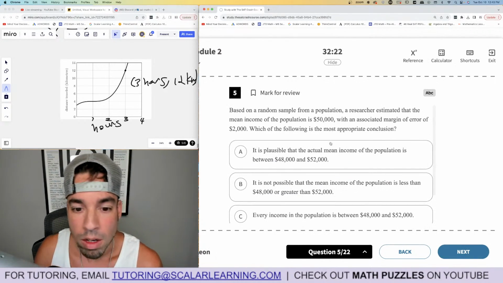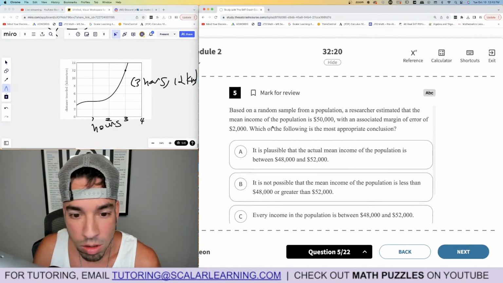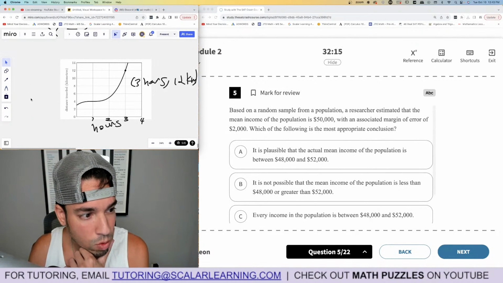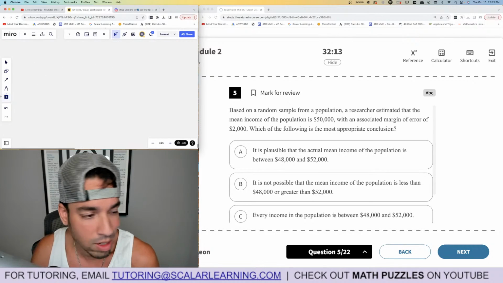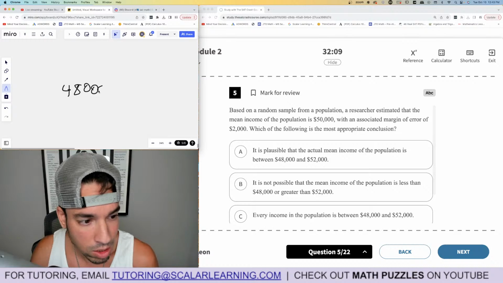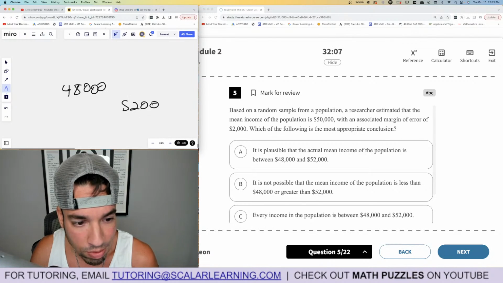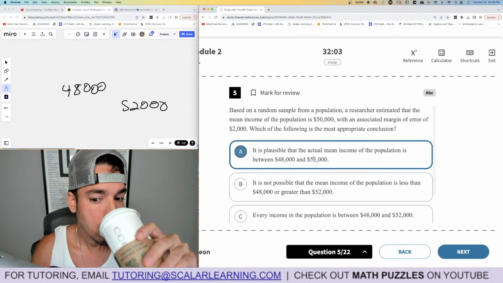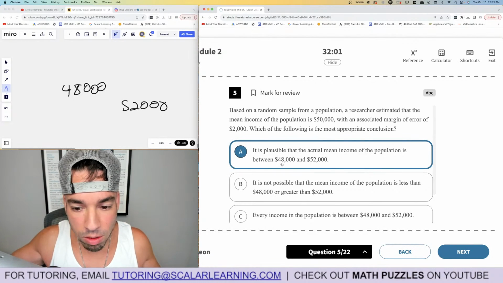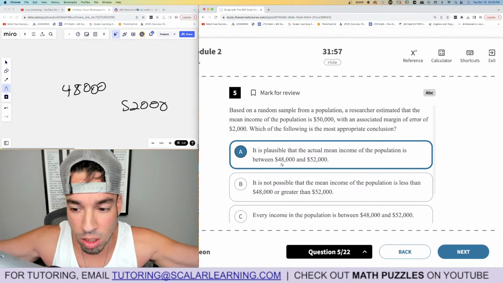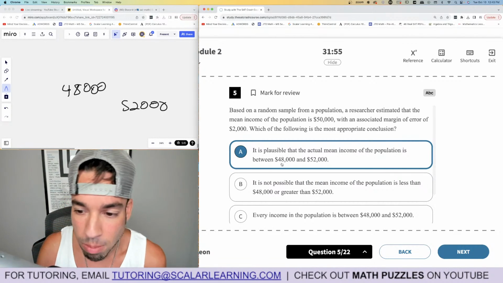Boom, done. 5, based on a random sample from a population, the mean income of the population is 50,000 with a margin of error. Okay, what do I do with margin of error, if you've watched this channel? I always go right into it: margin of error, that's plus or minus. That means on the low end, the mean could be 48,000. On the high end, the mean could be 52,000, right? Boom, I see it right there. It's plausible. It doesn't mean it has to be, but it's highly plausible that the actual mean is somewhere in that zone, in that margin of error.